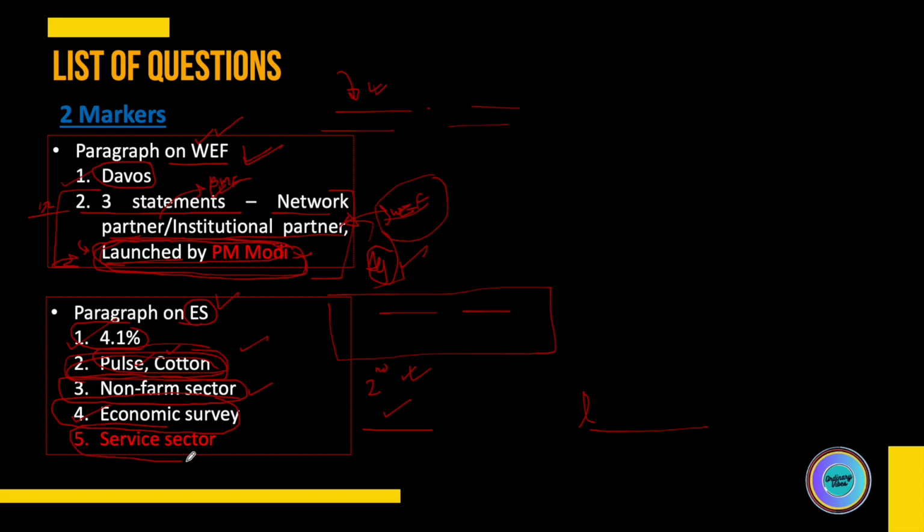And lastly, I'm not sure whether this statement was part of this paragraph, because I doubt it: they don't ask more than four questions from one paragraph, since there are five paragraphs. But I'm not able to club this question with some other paragraph, so I put it here. The question was that growth of the Indian economy has changed from agriculture based to more service sector based. This was the statement, and service sector was the answer. So if someone can confirm regarding this question, it would be a great help.